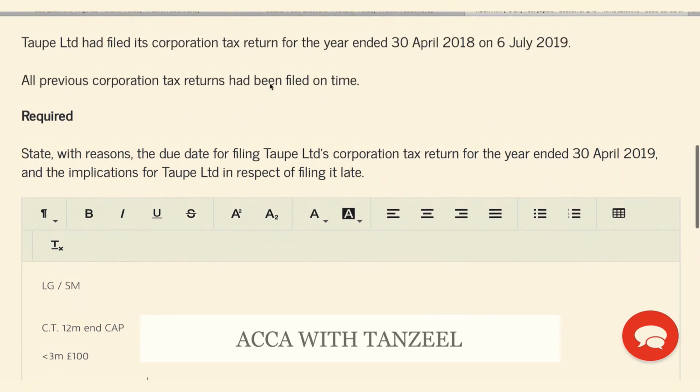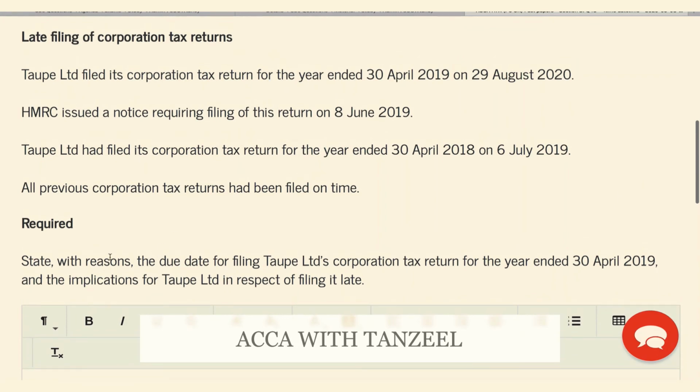So let's see what information and requirements we have. They want us to state with reasons the due date for filing Top Limited's corporation tax return for the year ended 30th April 19 and the implications for Top Limited in respect of filing it late.